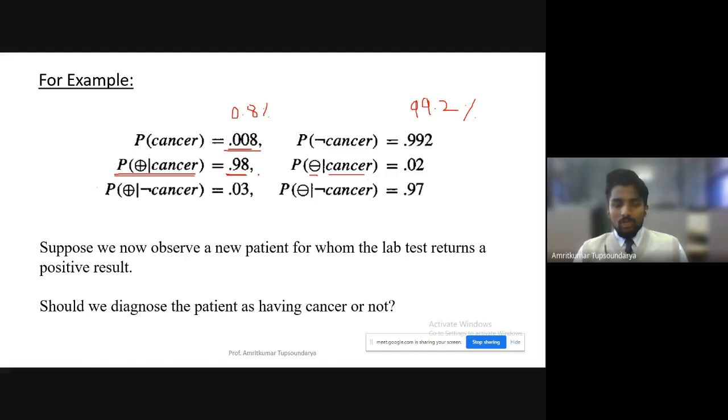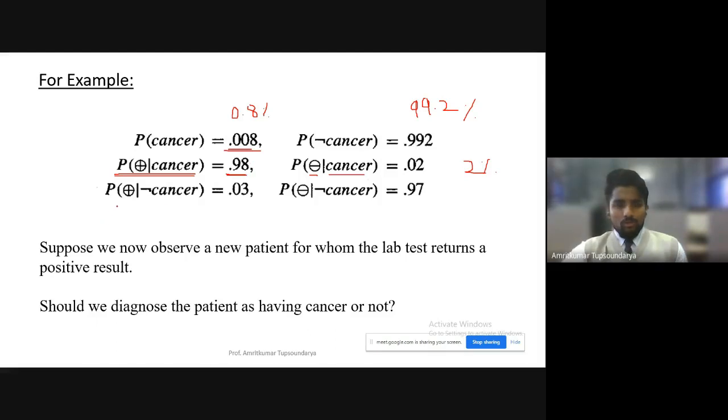Why do I say wrongly classified? Because the patient was actually having cancer, but we diagnosed it as a negative result. So that is wrongly classified. We can say that 2% is failure, and 98% is success.